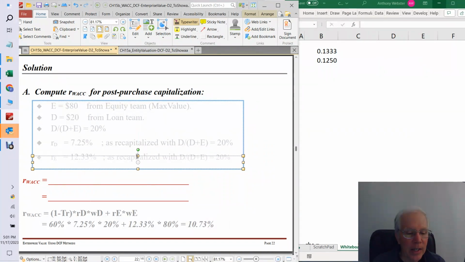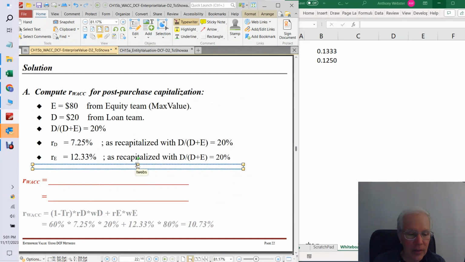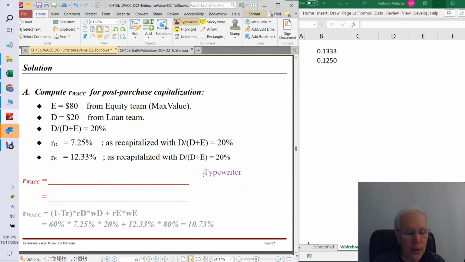So just reminding you of some of the key things that we need here to compute our WACC. So let's remember what the WACC is. It's (1 minus the tax rate) times the RD times the weight of debt plus RE times the weight of equity. Okay, so remember, you can go back and check me, I remember at this time the tax rate was 40% for this firm. So we're going to have 1 minus 40%.